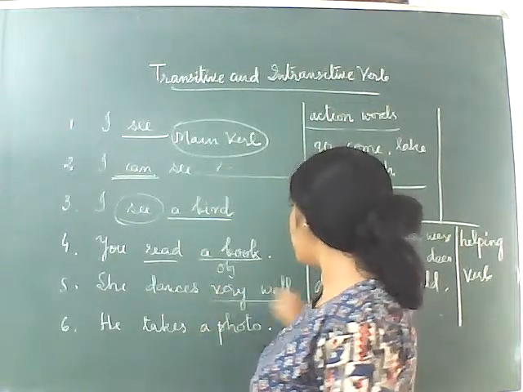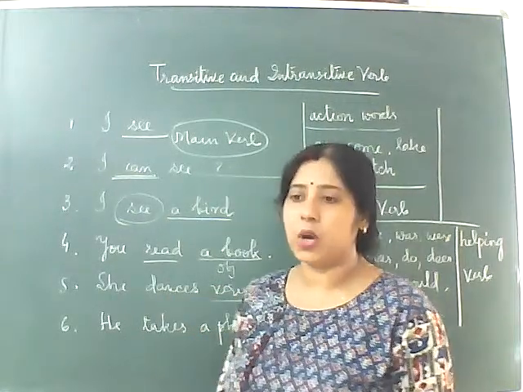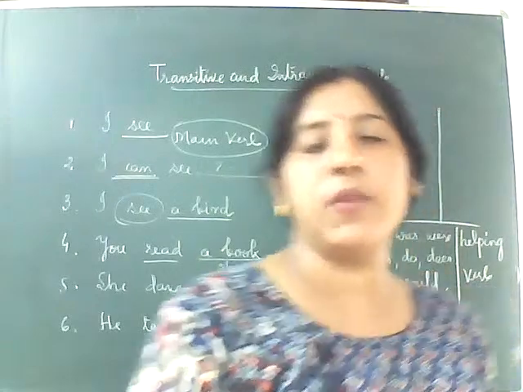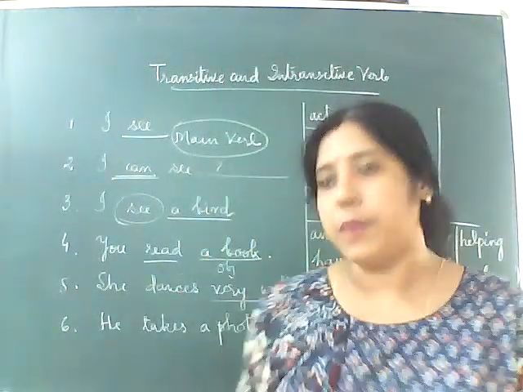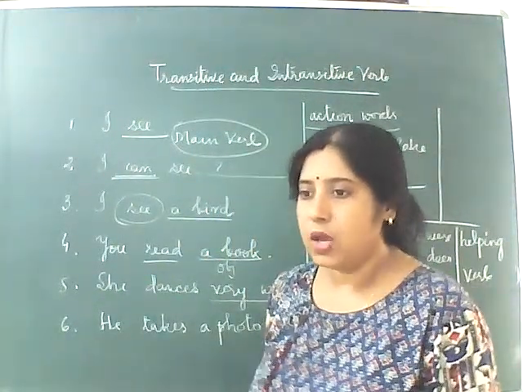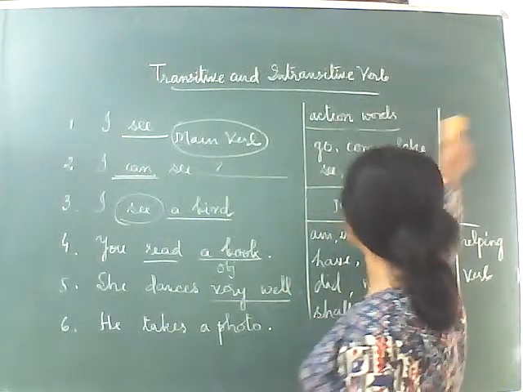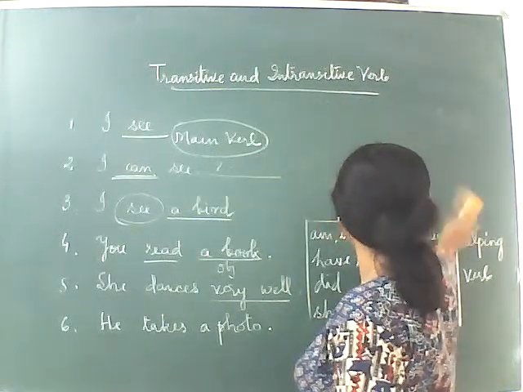Very well is not an object. So this verb is what? Intransitive verb. So children, I am giving more examples so that you can easily understand this.